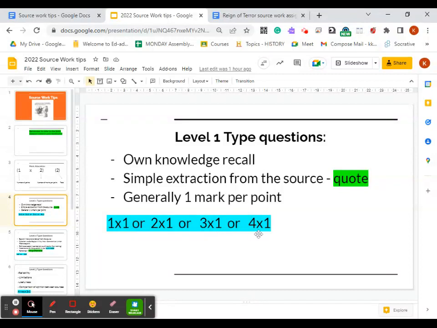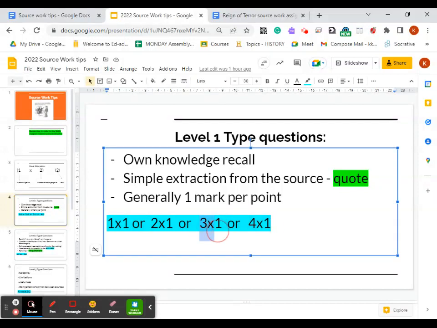The thing to remember with these short questions is that there can be a 1 times 1. In our previous video, we mentioned the mark allocation. That times 1 tells you this is a level 1 question. But we can also have 2 times 1, 3 times 1, or even a 4 times 1. And generally speaking, when it's 4 times 1, or if it's a 3 times 1, that tells you that you're probably looking for a list of things in the source. So again, you use the clue from the question as to whereabouts in the source you should look, and then you look for a list of 3 things or a list of 4 things, and you just write that list down. So these are easy questions.